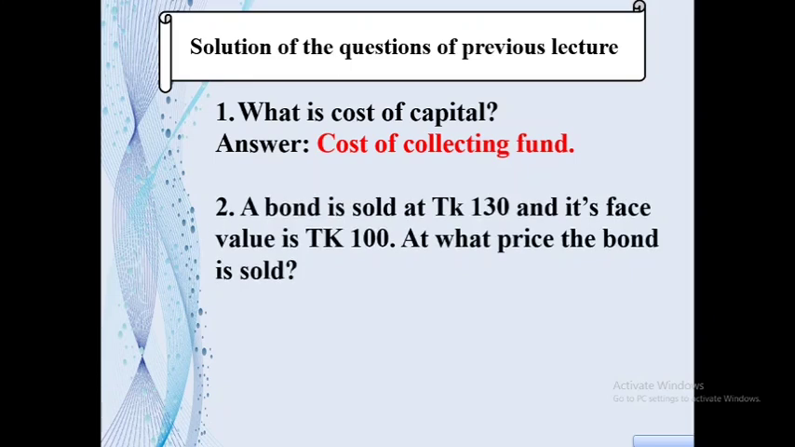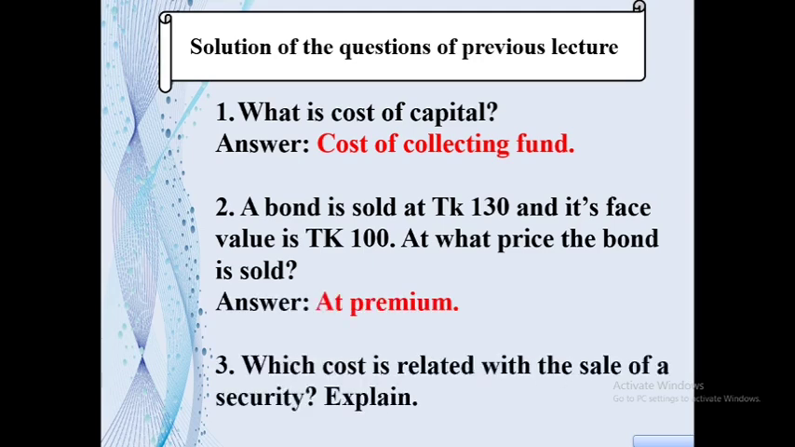Our second question is, a bond is sold at taka 130 and its face value is taka 100. At what price the bond is sold? Here we see the sale value of the bond is taka 130 and face value of the bond is taka 100. So as the sale value is higher than its face value, the bond is sold at premium. And our third question is, which cost is related with the sale of a security? Explain. Any cost related with the sale of a security is termed as flotation cost.